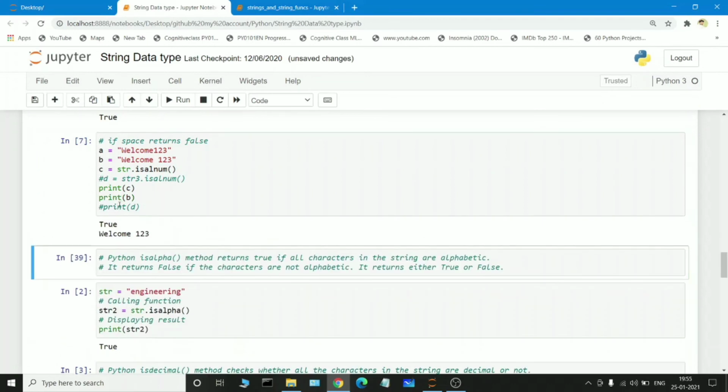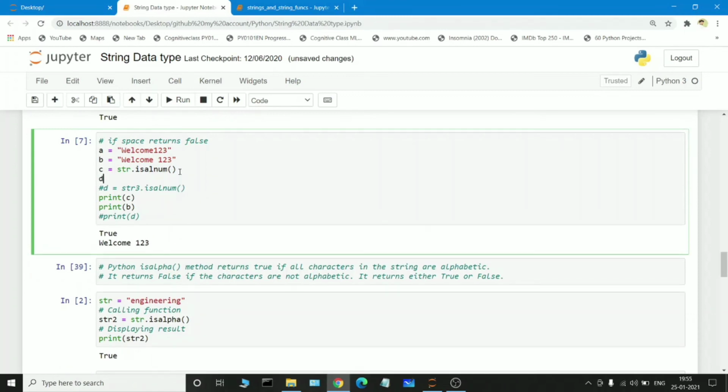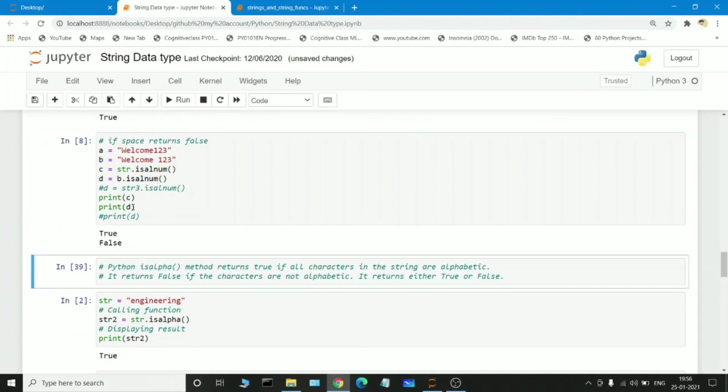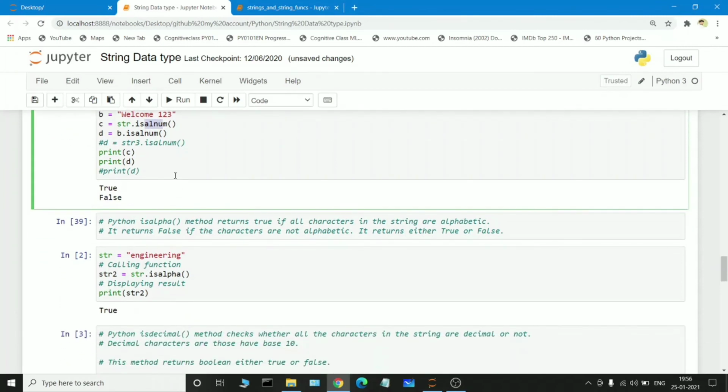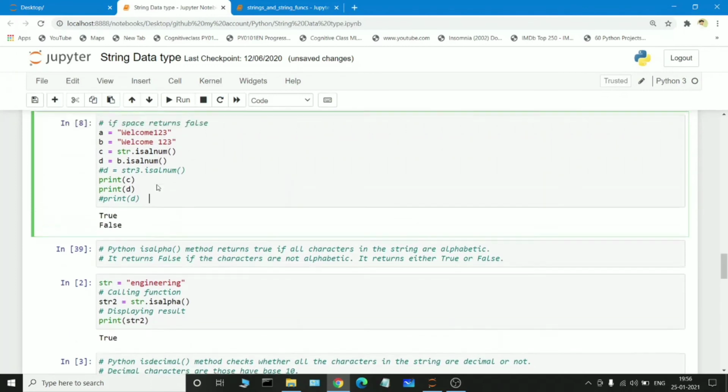if I execute it, see welcome123, but we are just printing the value of b, and we are not passing the isalnum function. Okay, we need to pass the isalnum function. So d is equal to b dot isalnum. So I am printing d. See, a returned true and b returned false, which means it is holding some white spaces. This is how isalnum works. So it holds only characters as well as numerals. No white spaces will be allowed.